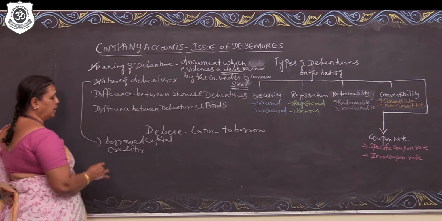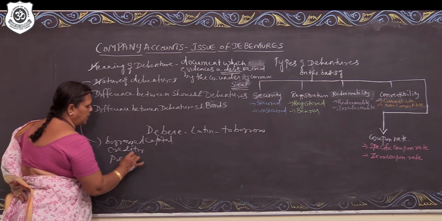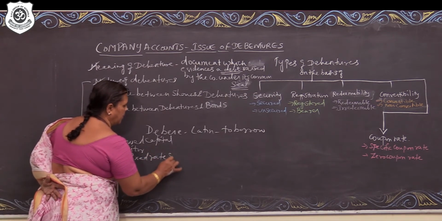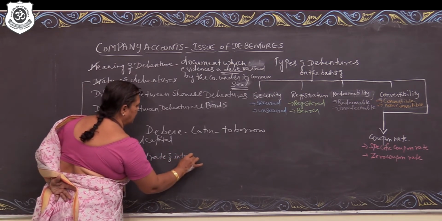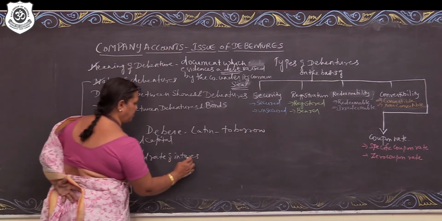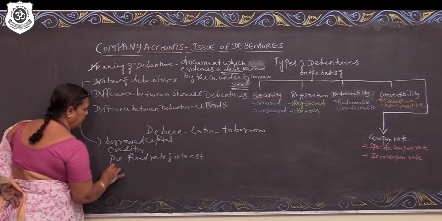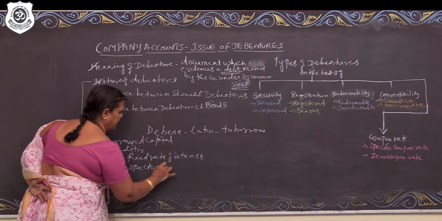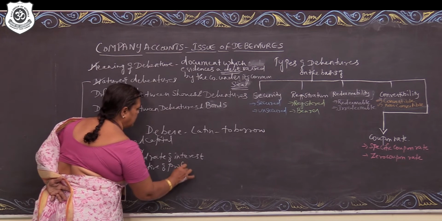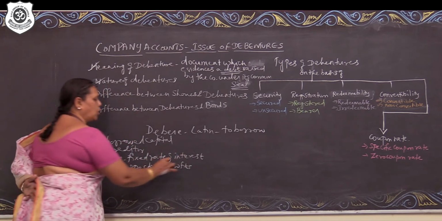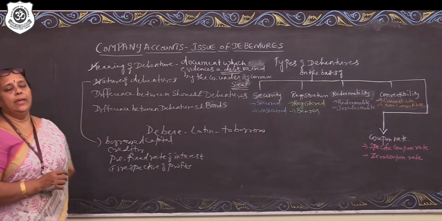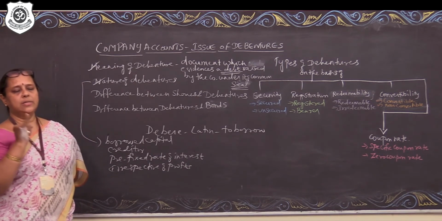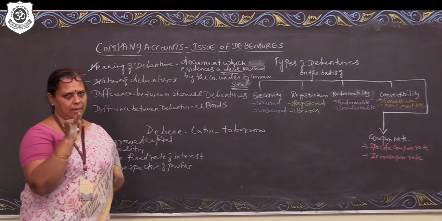Debentures carry a prefixed rate of interest to be paid irrespective of the profits. Similarly, the principal amount also has to be repaid irrespective of the financial position of the company. So, debentures are the debt acknowledged by the company.